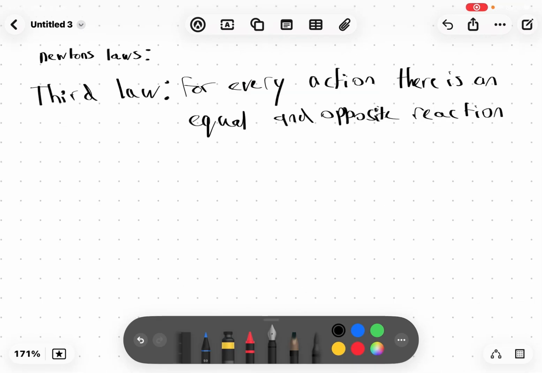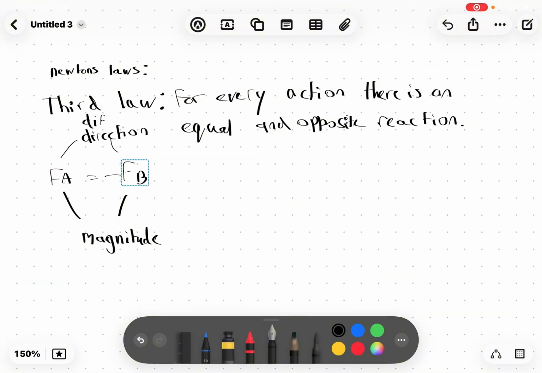So the third law now, and it states that for every action there is an equal and opposite reaction. So basically, we're able to say that FA is equal to minus FB. If you apply a force, then there's going to be a reaction force applied to you. Both forces will have the same magnitude. However, the direction will be different, they will be opposite to each other.